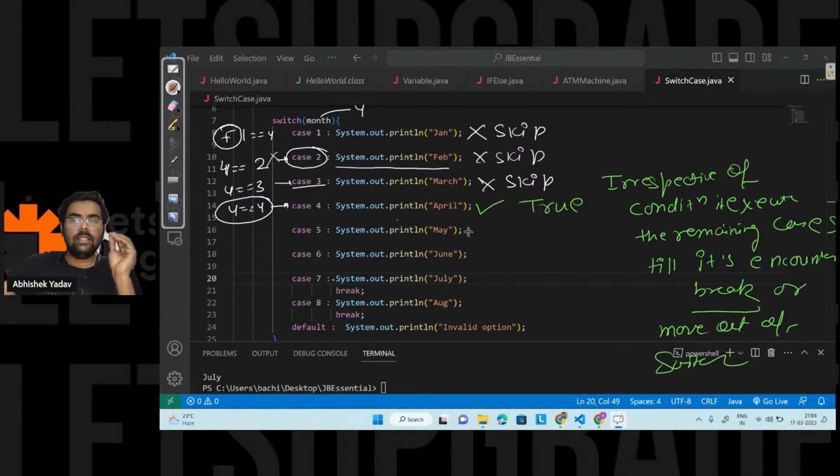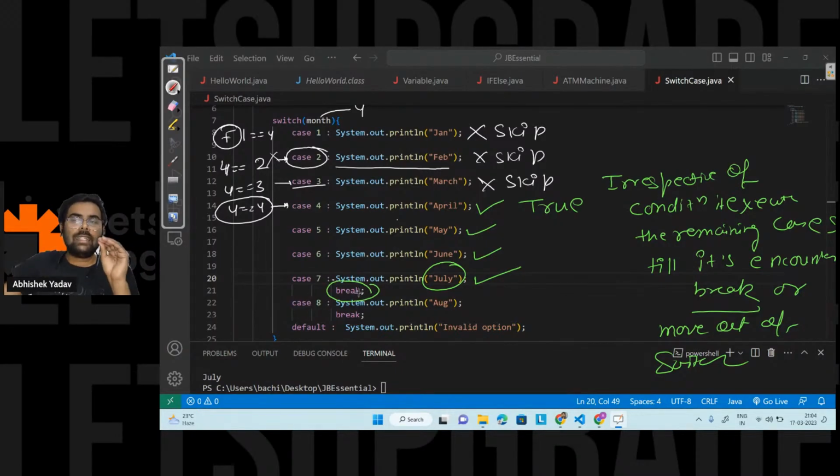So it will execute this one, and that's why May will get printed on the output screen. After that, again I am not having any break keyword, so it will move to the next case irrespective of the condition and execute the body of the case. June will get printed. Again it will move to the next line, no break keyword. It will execute July on the output screen. After executing this, it will get the break keyword.